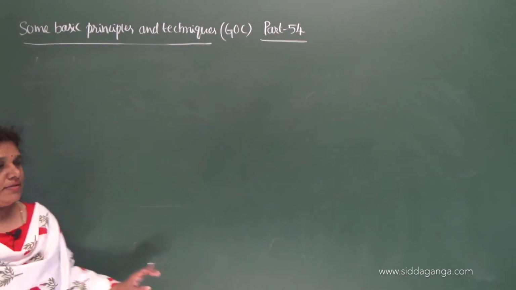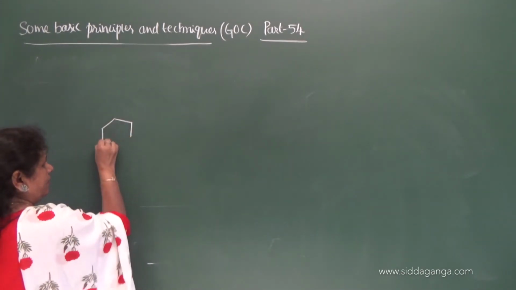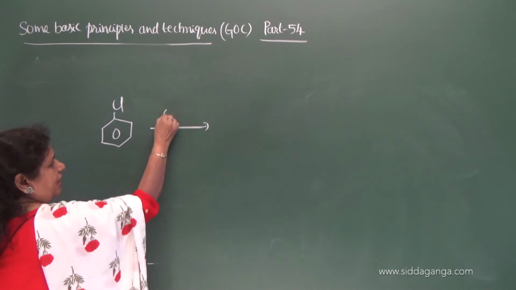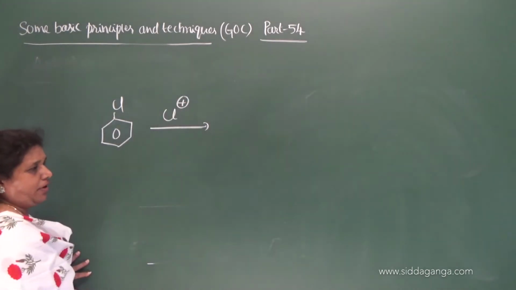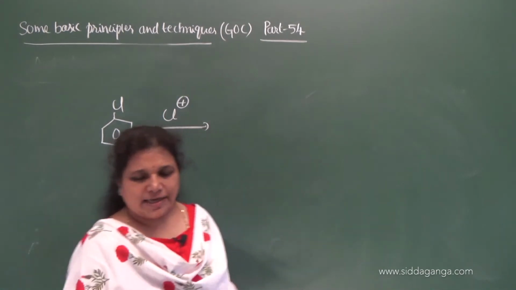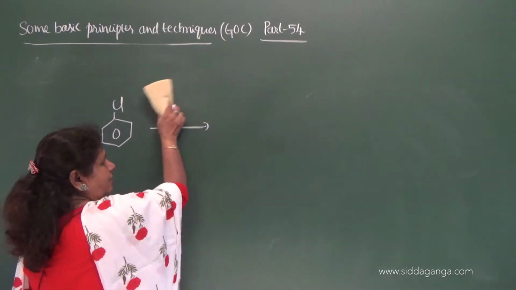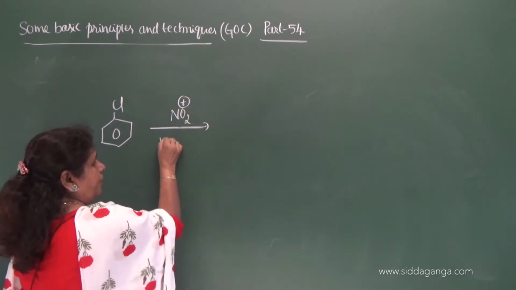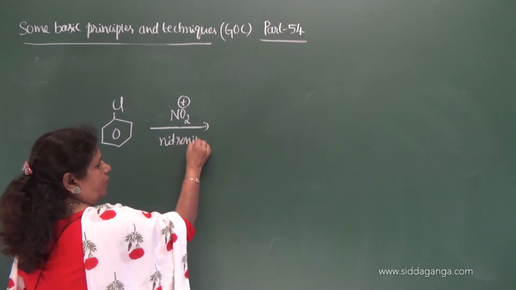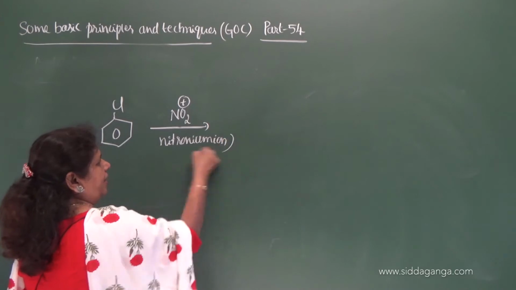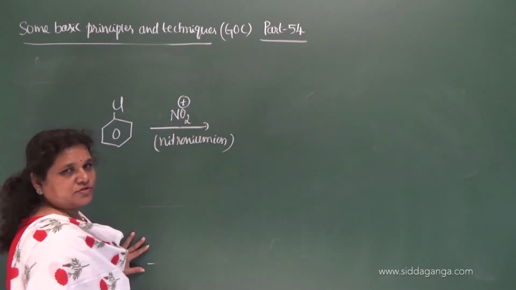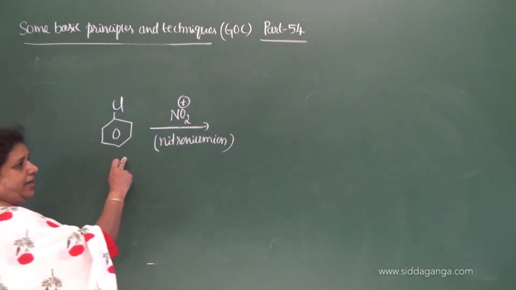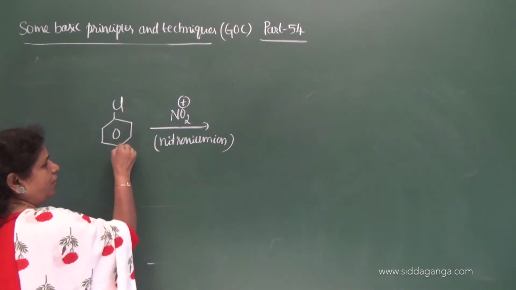So in the examples, let me give this is chlorobenzene. Once again it is attacked by chloronium ion, a second electrophile, or you can take NO2 plus. This is nitronium ion, a second electrophile. The first substituent is already present on the benzene ring, and it undergoes second electrophilic substitution, chlorobenzene.